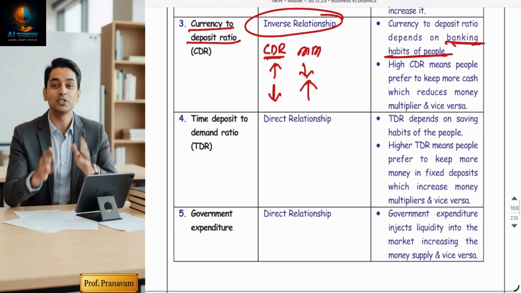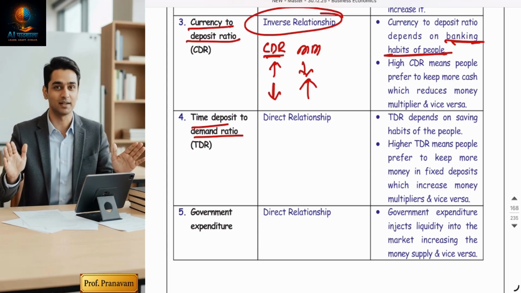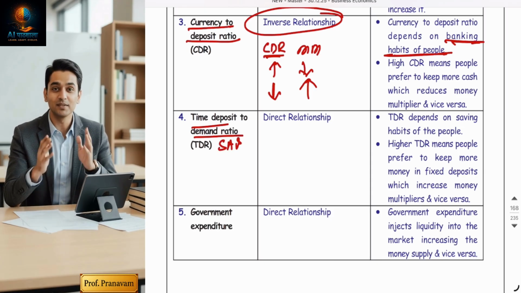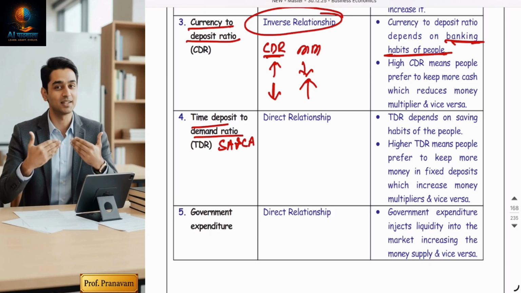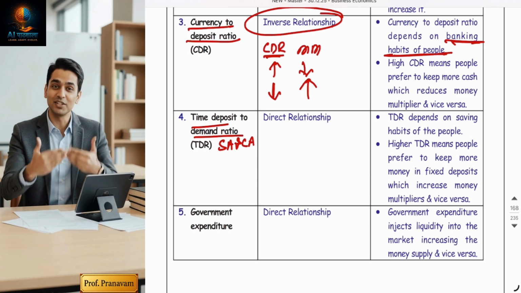Then TDR, time deposit to demand deposit ratio. Now you know demand deposit is more liquid. Demand deposit means saving account and current account. Why is it called demand deposit? Because whenever people need money, they can withdraw from ATM or they can go to the bank and withdraw their own money.